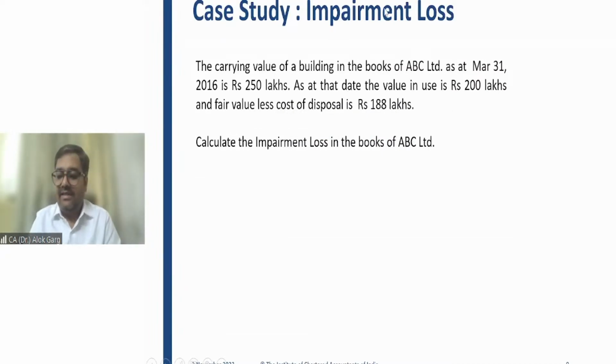So quickly discuss this case study. The carrying value of a building in the books of ABC Limited as on 31st March 16 is 250 lakhs. This is your carrying value. As on that date, the value in use is 200 lakhs and fair value less cost of disposal is 188 lakhs. Calculate the impairment loss in the books of ABC Limited.